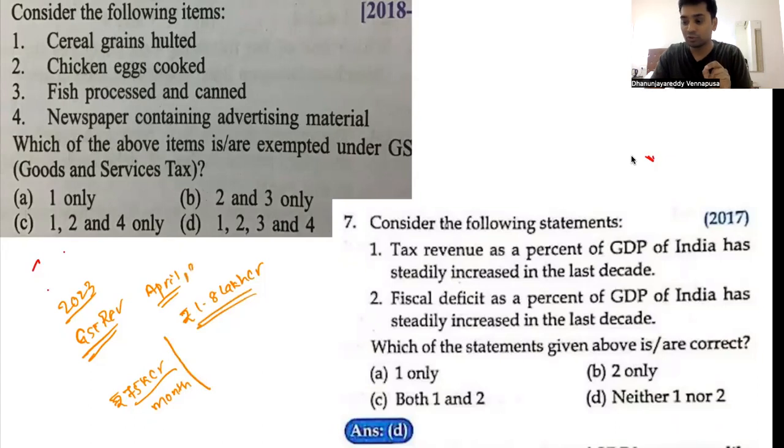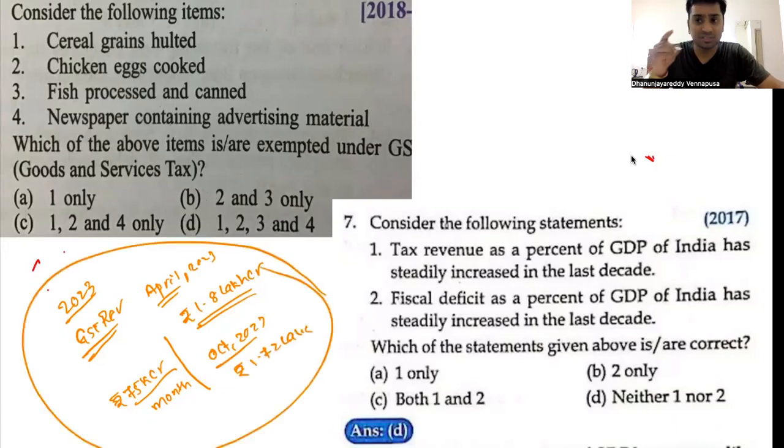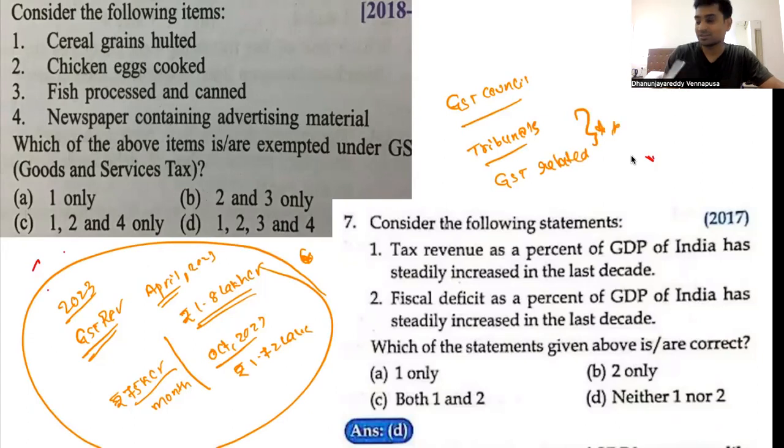In the month of April 2023 you received it, and the second highest was visible in the last month, that is October 2023, somewhere around rupees 1.72 lakh crores. Hence, this is absolutely new. So this year we can expect a GST question in this way, or GST is again in the news because the GST Council has said that we are going to constitute certain tribunals to address GST related dispute matters. So this is under discussion. Hence, there will be one definite question on GST. So this is what you have to understand and you have to prepare GST. In the current affairs component I am going to cover it, but this is one question that we can expect.